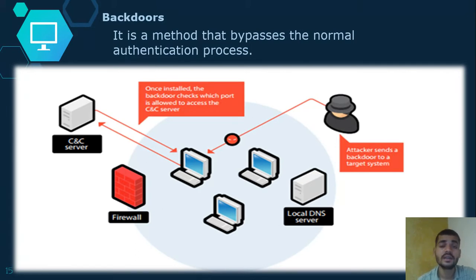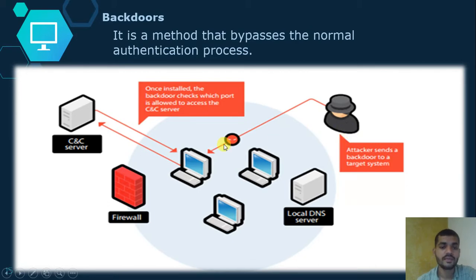It gets critical when you don't know about it and are getting attacked. You use a firewall, a local DNS server, and all the authentication. You think that your system is secure, but one vulnerability is there, which is very useful for the attacker.